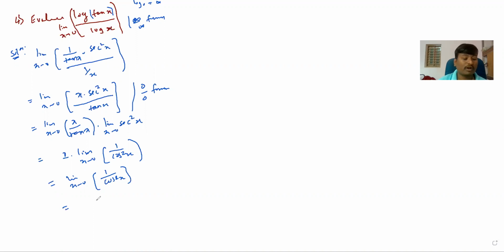So what is the value of cos x here as x tends to 0? 1. It is 1. Or otherwise you can substitute here directly. Limit as x tends to 0, sec square x is also 1. So 1 square is 1 only. Or if you want, you can do 1 divided by 1 square. So it is 1. So this is the solution.